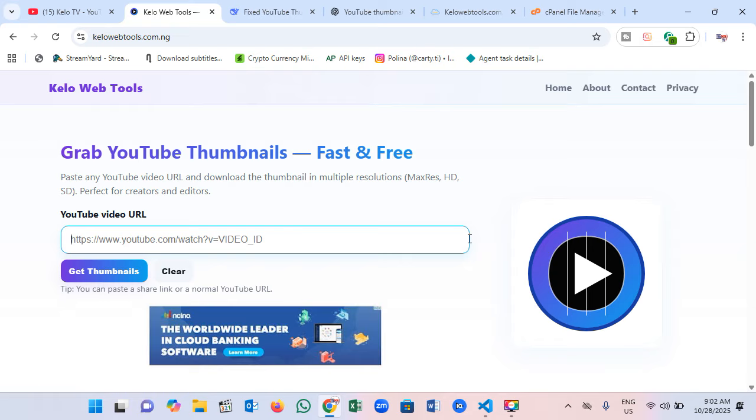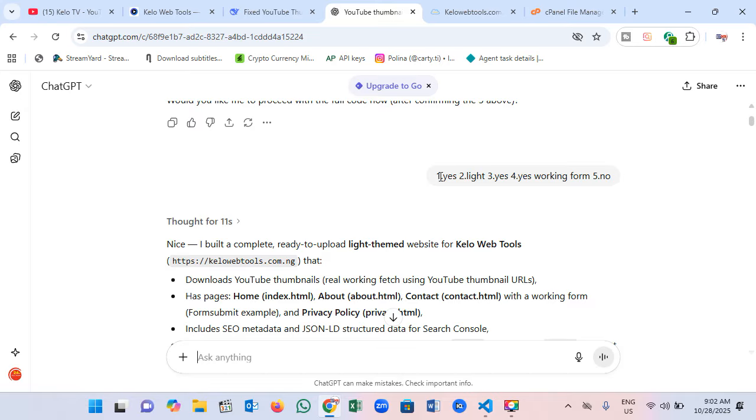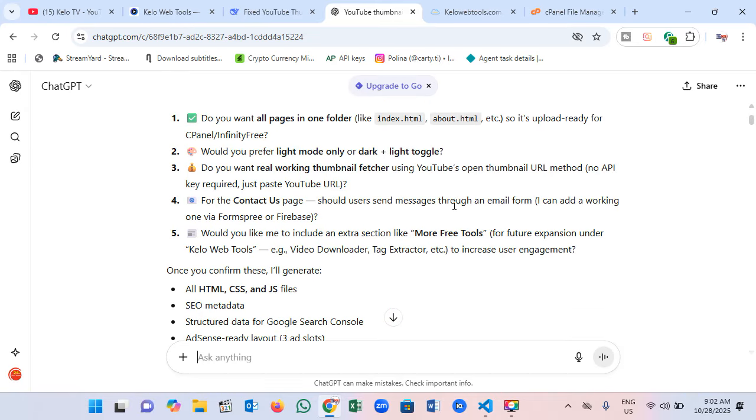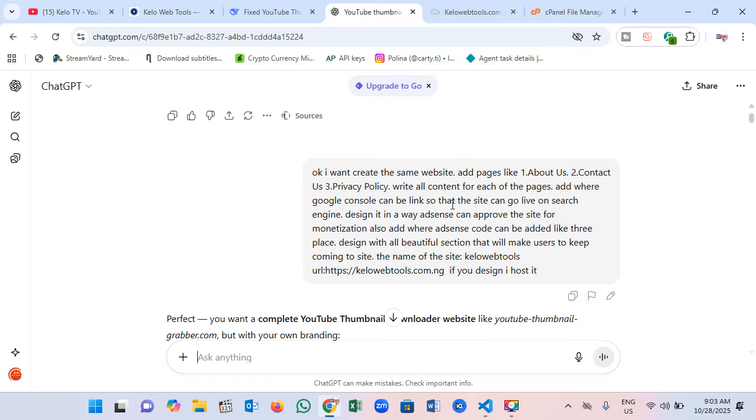This particular website I actually created very simply by using ChatGPT. So simple to create this website. Sometimes what is needed in creating a website with AI is that you need to specify all the prompts very well. Here you can see this is what I discussed with the AI, that I want to create a YouTube thumbnail downloader, and this is what I explained.